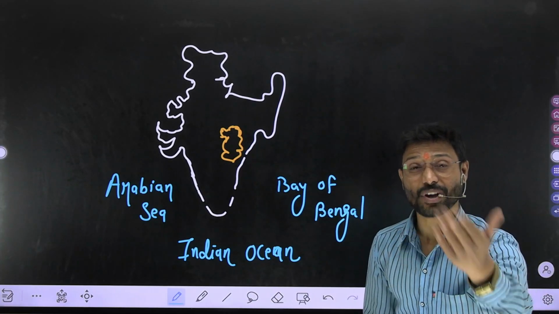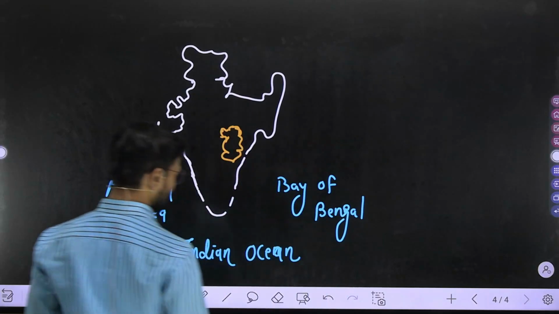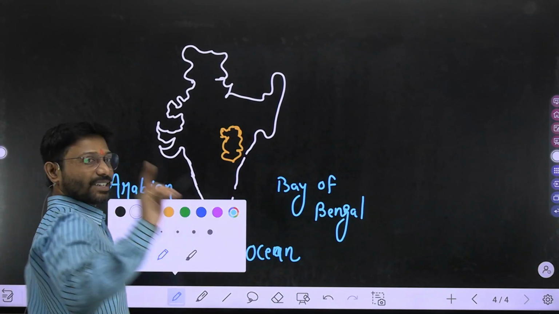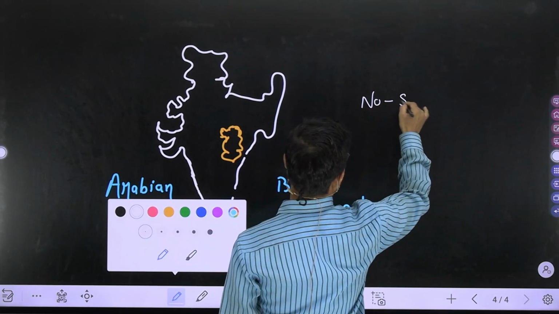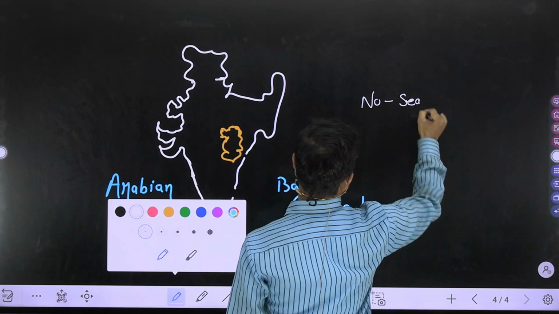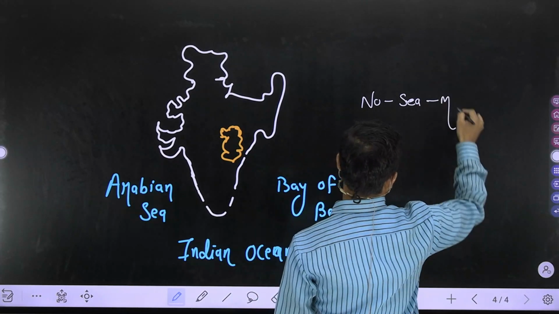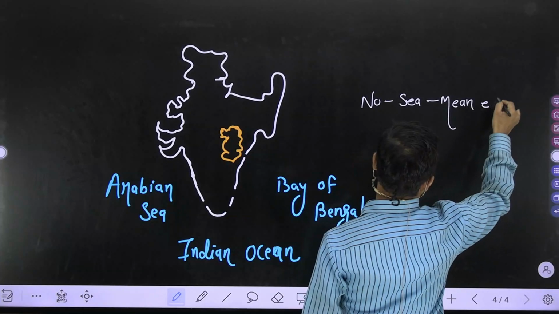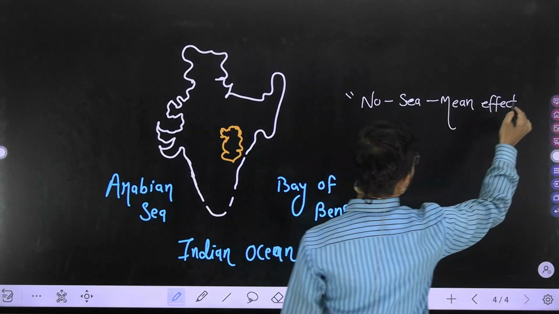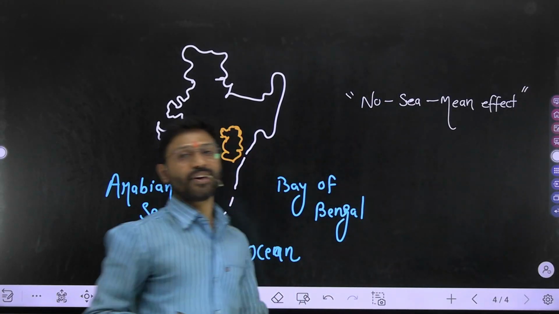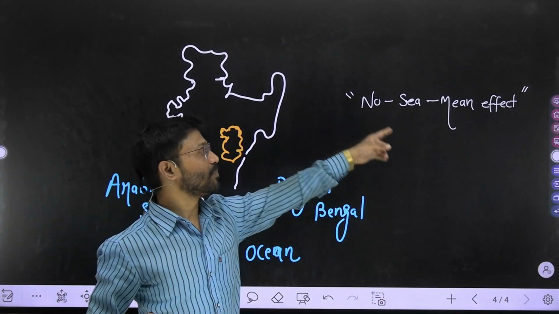So what is the effect of it? The effect of it is this: Chhattisgarh has no sea mean effect. So what do you mean by having no sea mean effect?